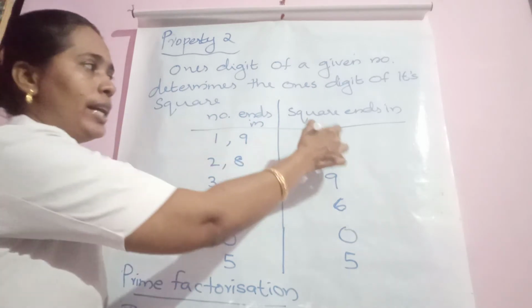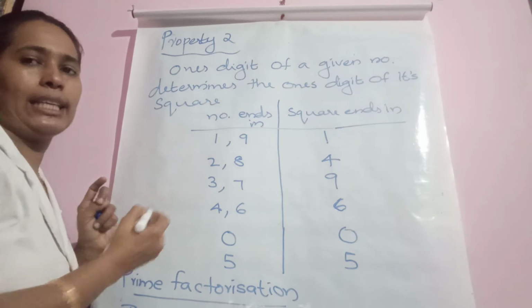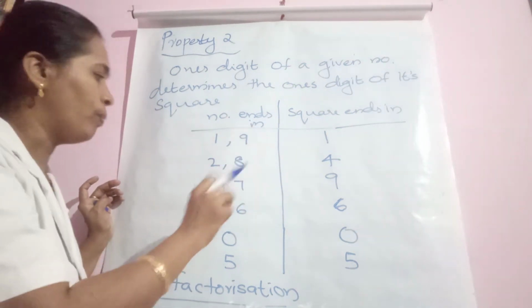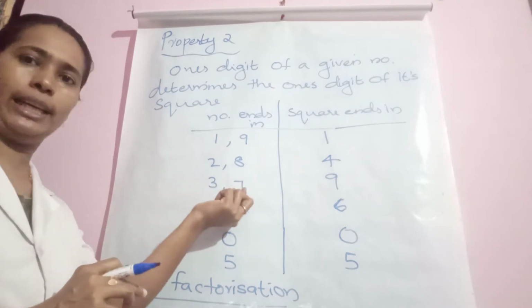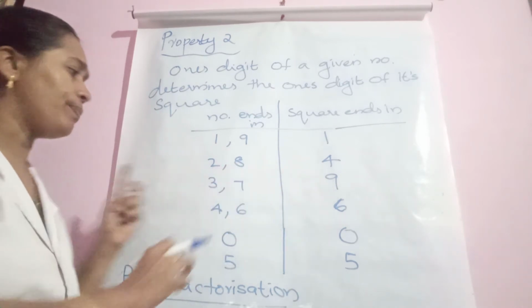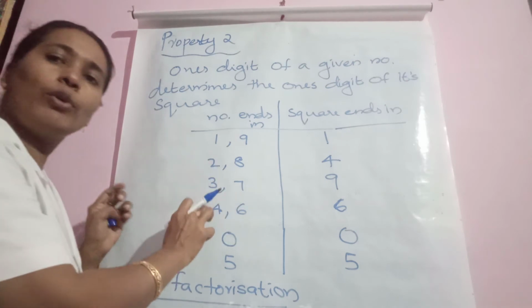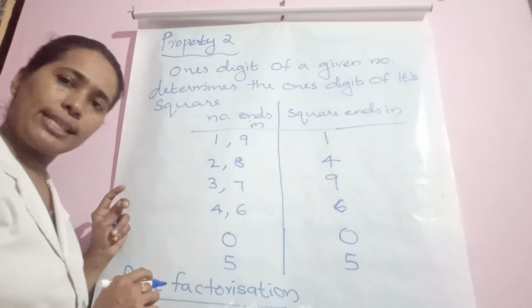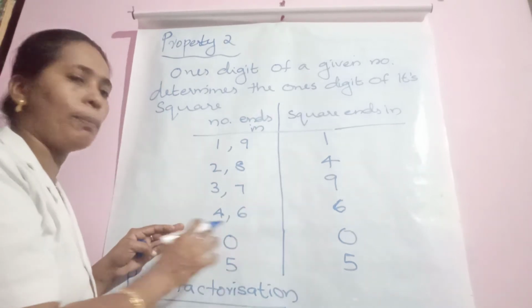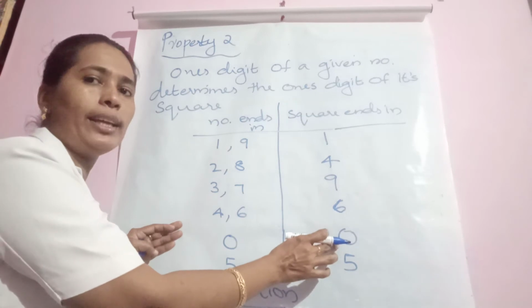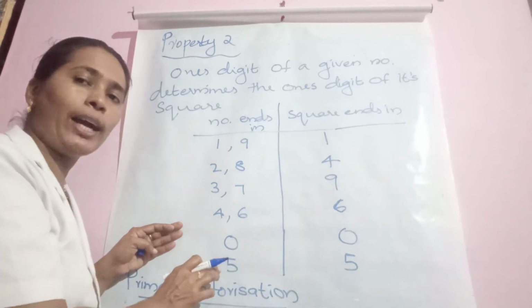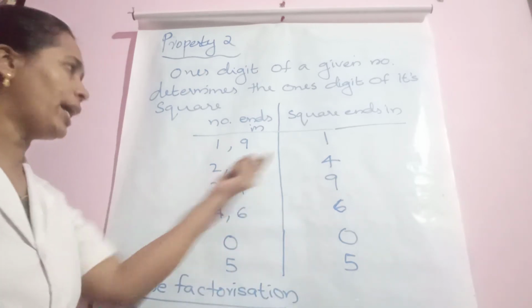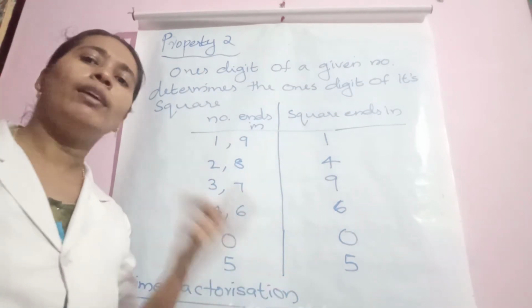Ending with 1. Similarly, 2 and 8. 2 square is 4. 8 square is 64. Ending in 4. 3 and 7 mean 9 and 49, ending with 9 itself. 4 and 6: 4 square is 16, 6 square is 36, both end in 6 itself. But if a number ends in 0, suppose 10, its square also ends in 0. If a number ends in 5, for example the square of 5 is 25, we have 5 itself. So learn this by heart; this can be expected for a 1 mark question.